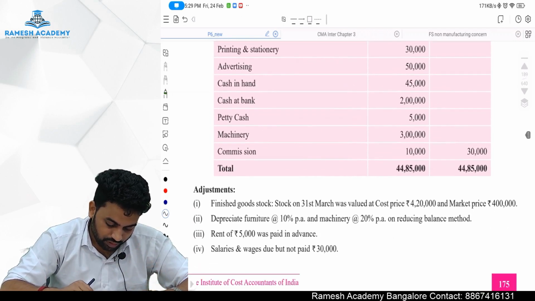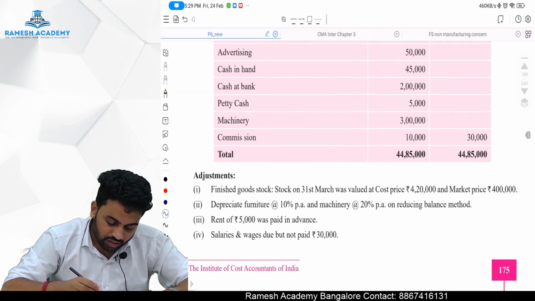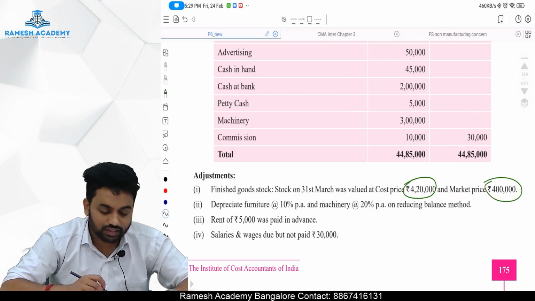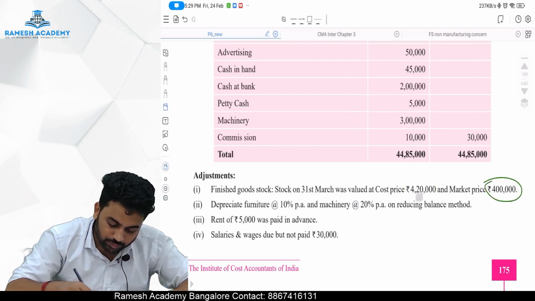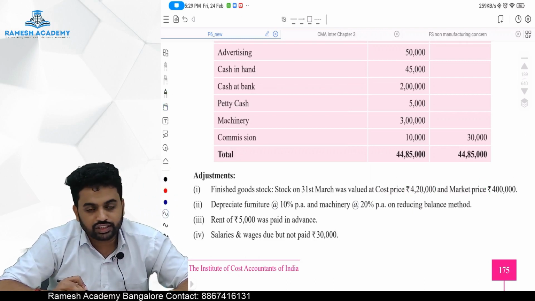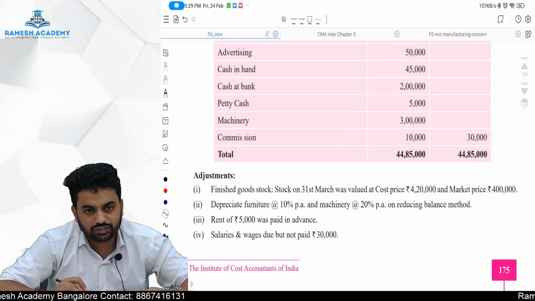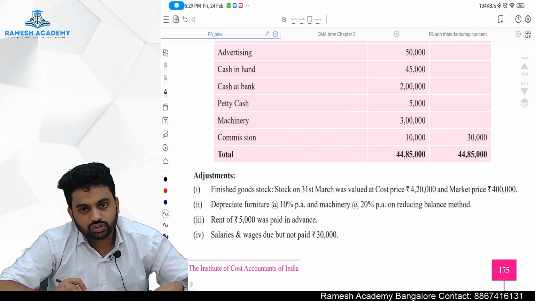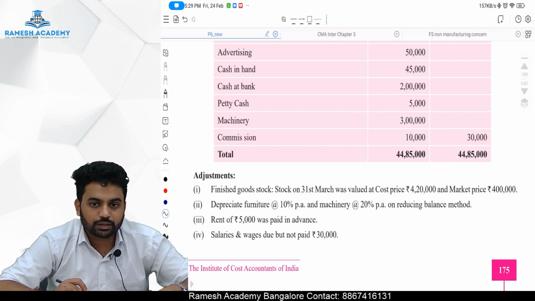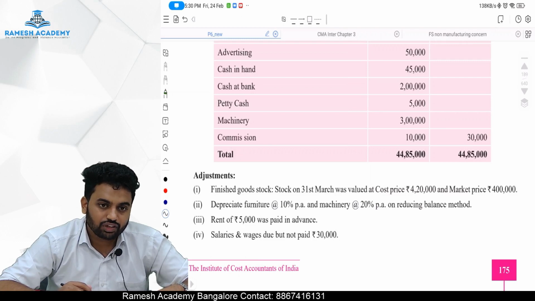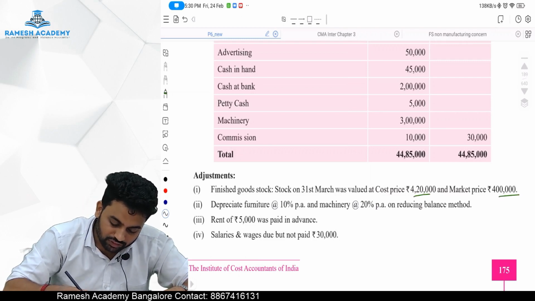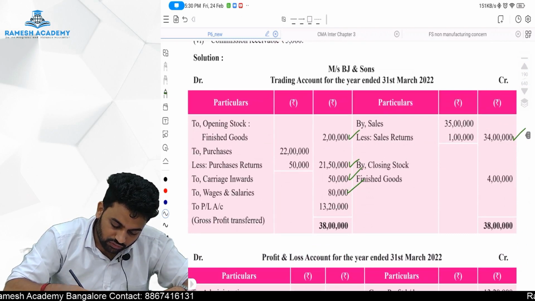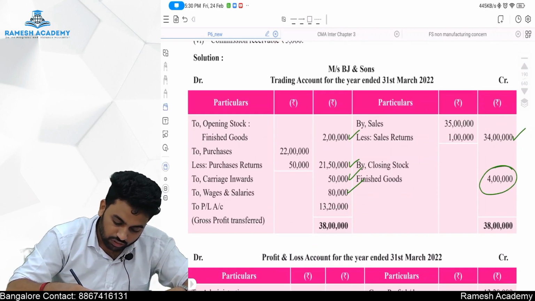Okay. They are telling finished stock is there. Cost price is 4,20,000, market price is 4 lakh. As per AS 2, the value of closing stock should be cost or NRV, whichever is lower. What is NRV, sir? Market price minus any expenses required to sell that. As there is no information relating to the expense required to sell the item, market price itself we are going to consider as NRV, and our closing stock will be the lower of 4,20,000 or 4 lakh, which is 4 lakh. So, by closing stock 4 lakh rupees.